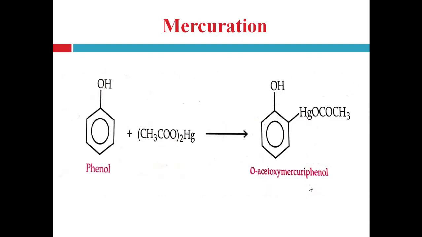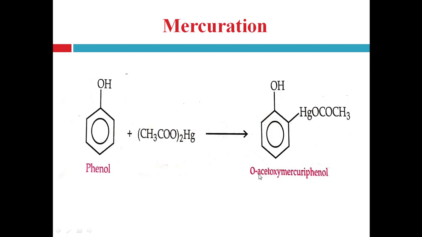Last one is mercuration, that is the addition of the mercury group. Right? When phenol reacts with mercury acetate, it will produce the ortho-substituted product, that is ortho-acetoxy mercury phenol. Right? Here OCOCH3 group, that is the acetoxy group, and Hg, that is mercury, and this whole acetoxy mercury group is present at the ortho position of the phenol.